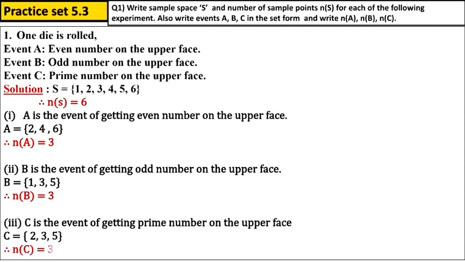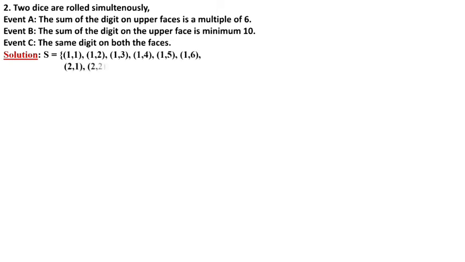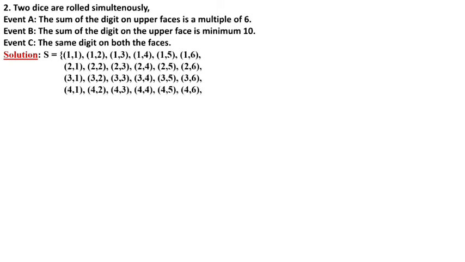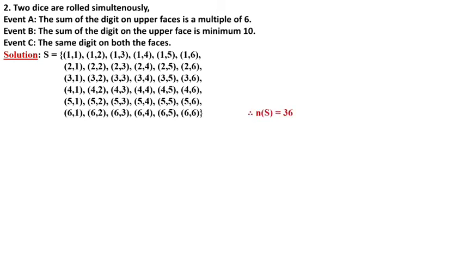So number of C is 3. 3 elements are there. I hope you have understood. Now the second question is given. 2 dice are rolled and 3 events are given. 2 dice means how many samples will come? Total 36 samples will come. Therefore number of S is 36.